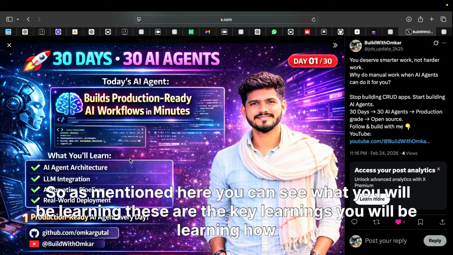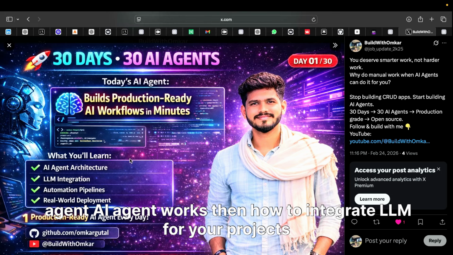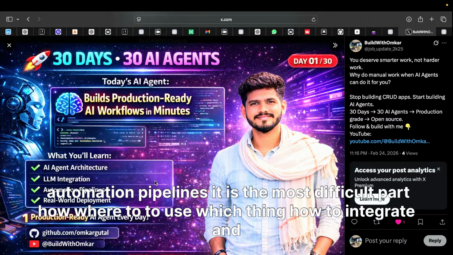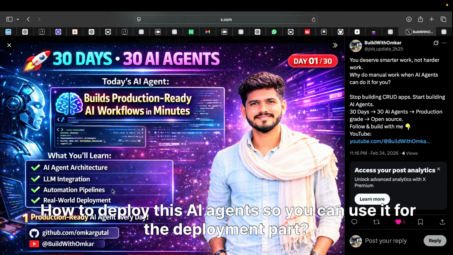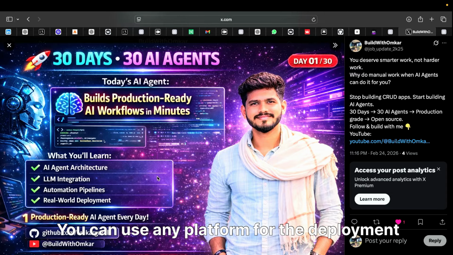So as mentioned, here you can see what you will be learning. These are the key learnings. You will be learning how the architecture of an AI agent works, then how to integrate an LLM into your projects. Then you can see automation pipelines. It is the most difficult part: where to use which thing, how to integrate, and how things flow. You will be learning that here. Then how to deploy these AI agents so you can use them. For the deployment part, I have been using Streamlit. You can use any platform for the deployment.